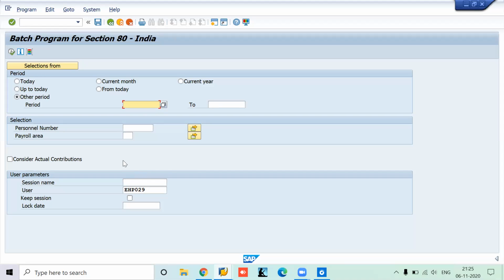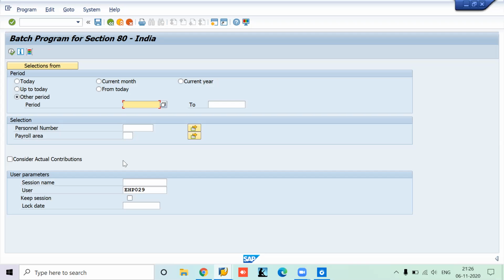Simply tick consider actual contribution and enter the period, like 1st of April 2021 to 31st of March 2022. Then mention the payroll area. Suppose you have only one payroll area, and whoever comes under that payroll area, simply run this program so that for that financial year all the people's actual contribution will be ticked, and whatever they submitted in the ESS will be considered for final taxation. That is the idea. It is as simple as that.